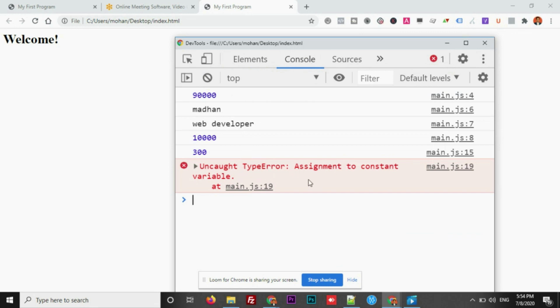See this. Uncaught TypeError: assignment to constant variable. You are just changing the value of the constant. It's not allowed. That's the difference between a variable and a constant. So this is all about variables and constants in JavaScript.